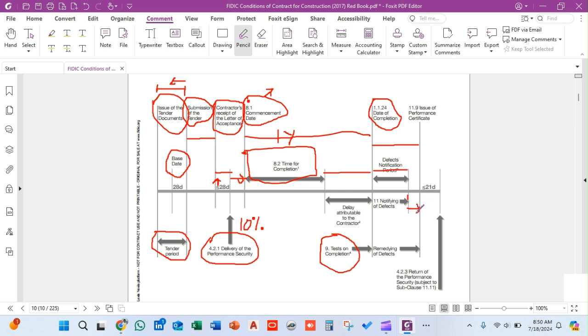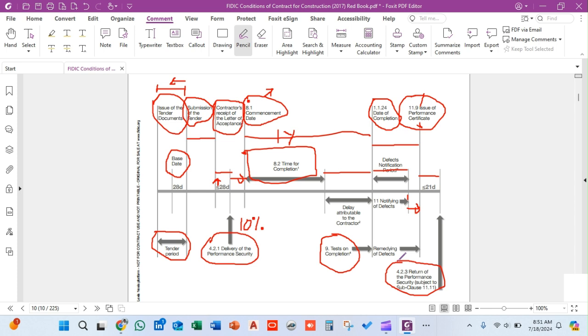When the contractor has remedied all the defects, at this event the engineer will issue a performance certificate to the contractor. This will be the performance certificate event, and when this event has occurred, within 21 days the client will return the performance security that was submitted by the contractor.